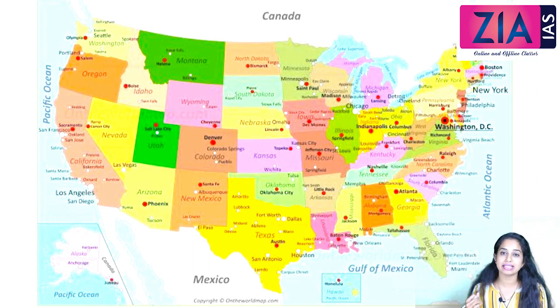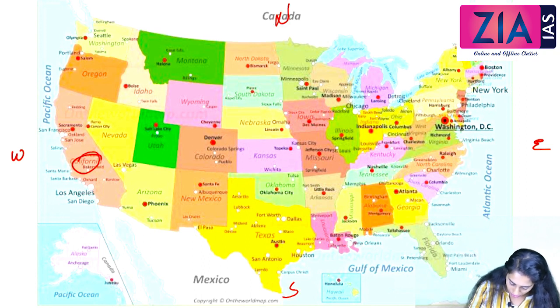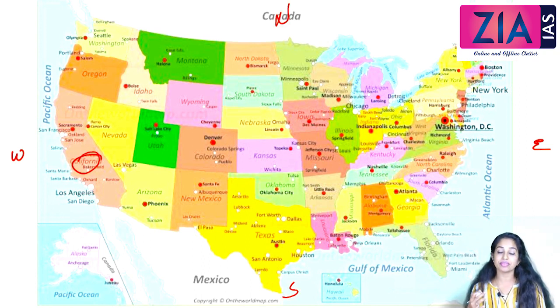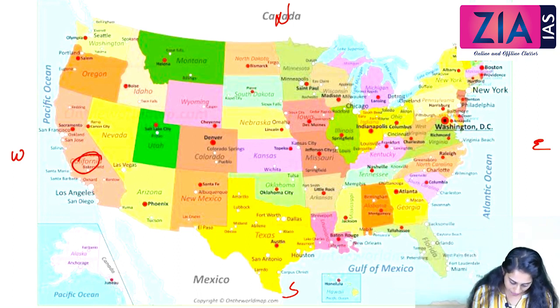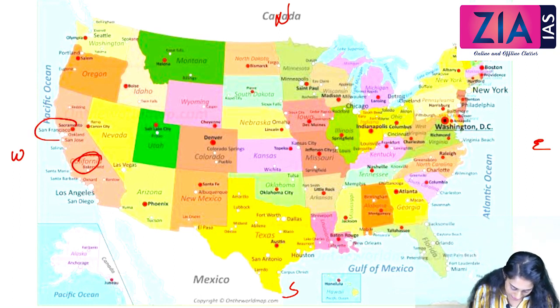While talking about the major cities in US, we have California here. So this is the western part, this is eastern part, this is south and this is north. While talking about western part of US, we have a city called California. So California is the most populated city in US, and above that we can map San Francisco. Okay, San Francisco is famous for two things.